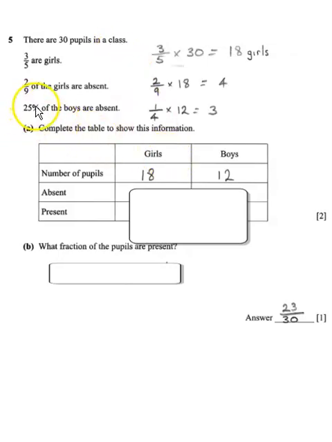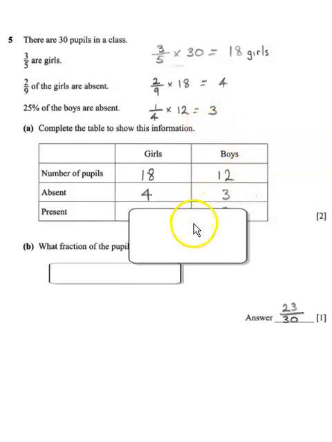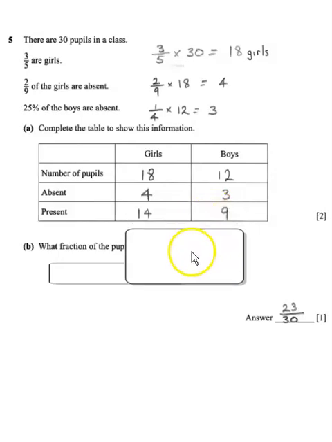And then we do 25% of boys are absent, so that's a quarter of boys, and that's a quarter of 12. You can see that's 12 there, and that's going to be 3. So what you'll find is absent for girls is 4, boys is 3. So we find out who's present out of this one.